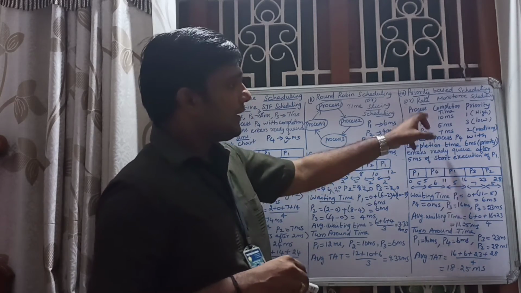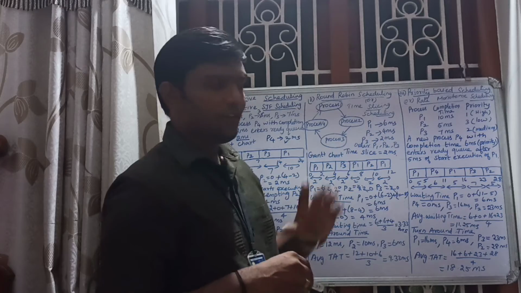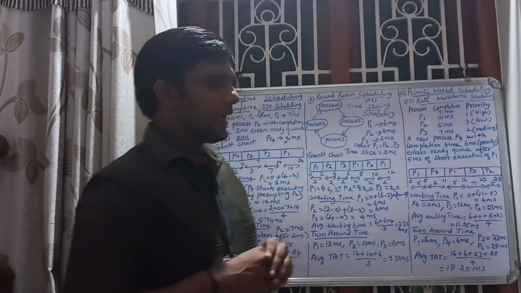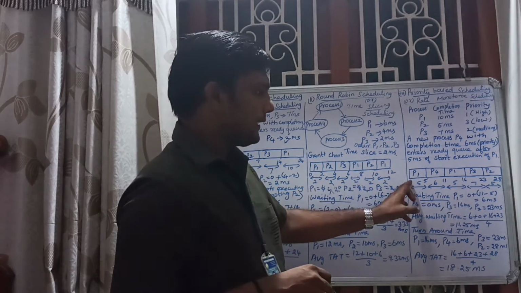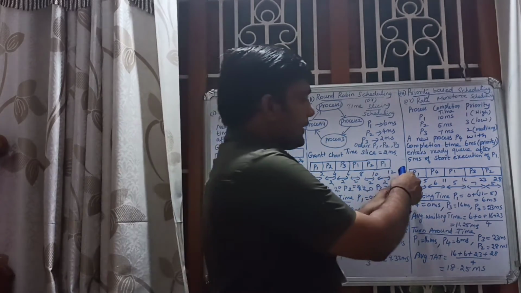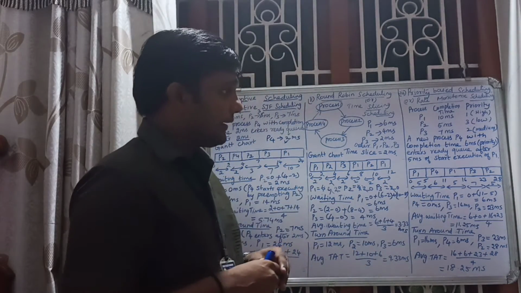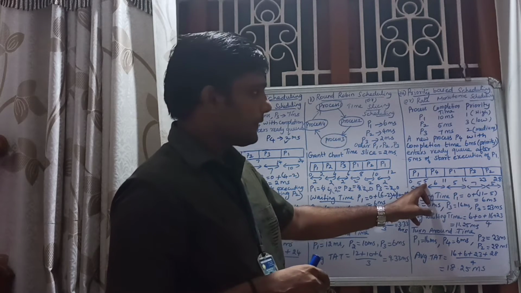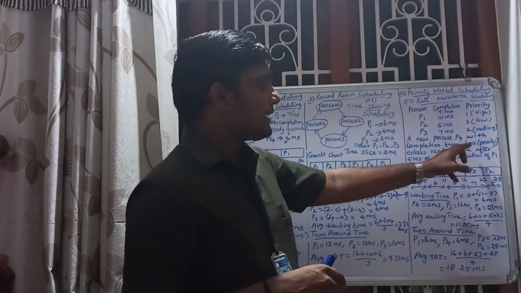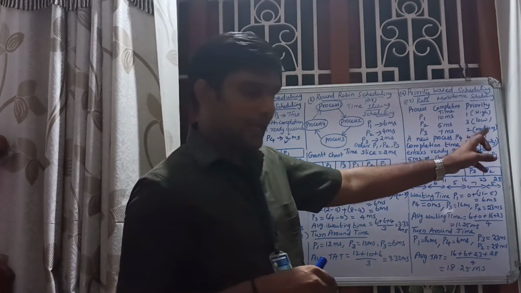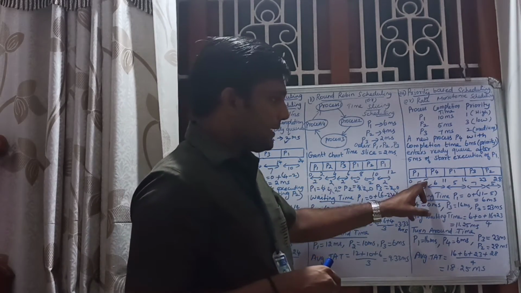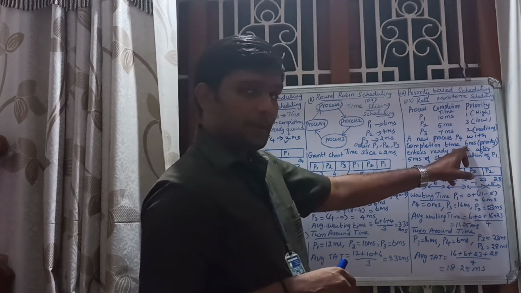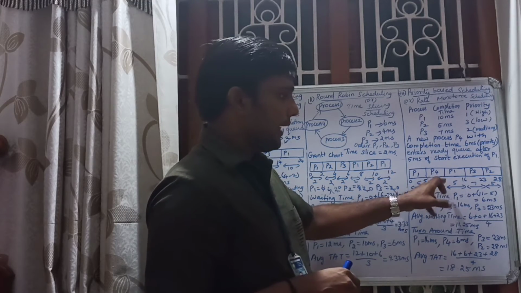Okay. Initially P1, P2, P3 will be available. Among these three, which one is having the highest priority? P1 is having the highest priority. So P1 will be started initially. Then after 5 millisecond time of P1, P4 is entering with the highest priority. So after 5 millisecond, immediately P4 will be started. Completion time is 6. So 5 plus 6, 11.